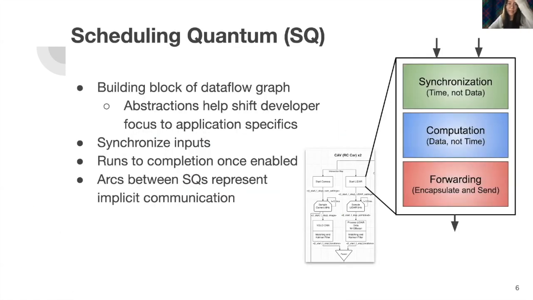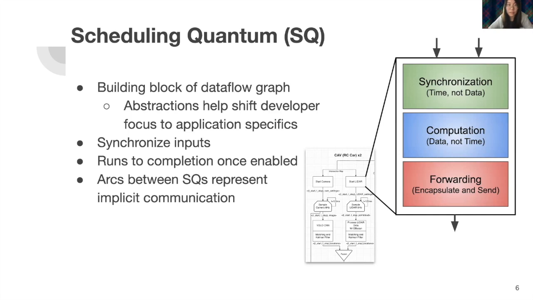One important idea with data flow decomposition is scheduling quanta. It is a building block of the data flow with useful abstractions that handle synchronization, computation, and data forwarding. The goal of this abstraction is to enable programmers to express timing concepts from the perspective of what to do with time rather than how to do it.